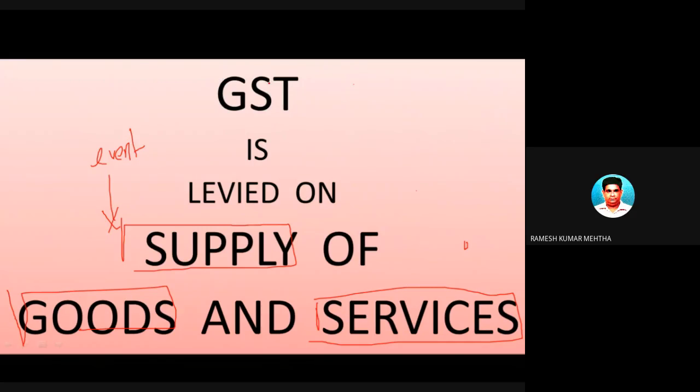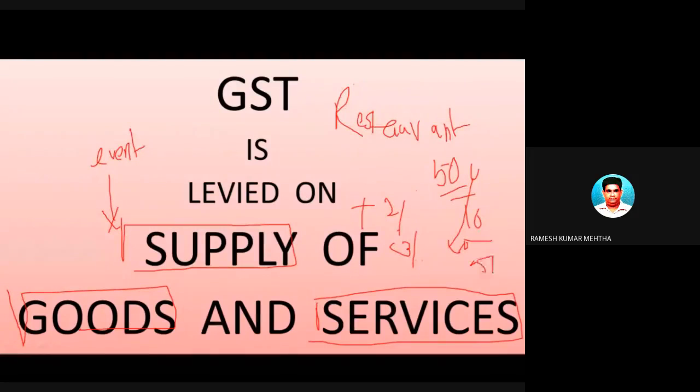For example, you go to a restaurant and you consume a 500 rupees meal. So he is providing you a service. He will charge some 2% or 3% GST. We will see the rates later. So you have to pay 500 plus 10 rupees, 510 rupees. This is because he has supplied you a service.